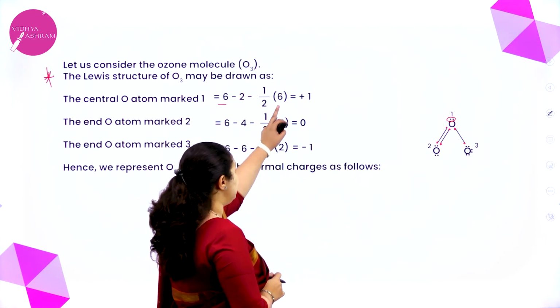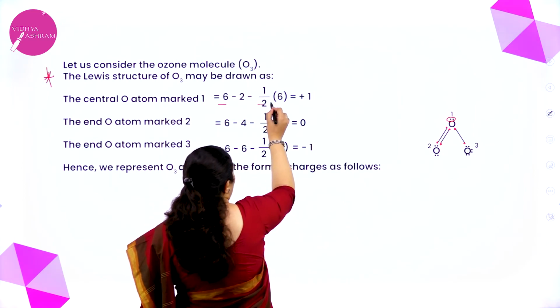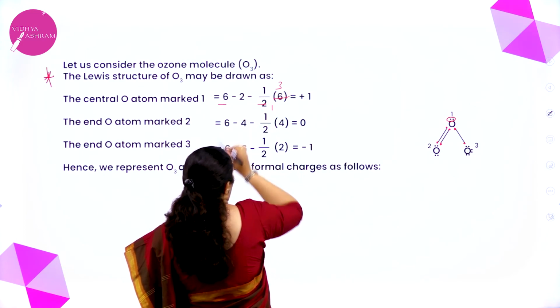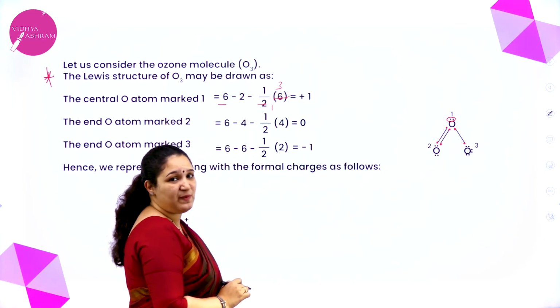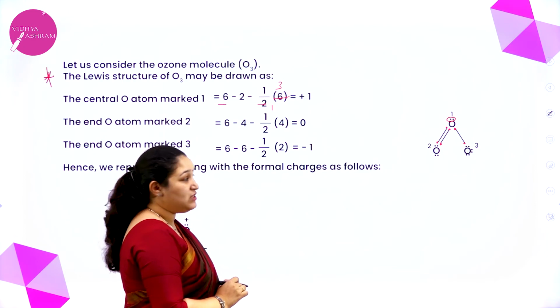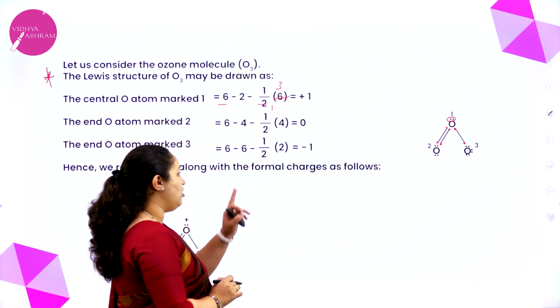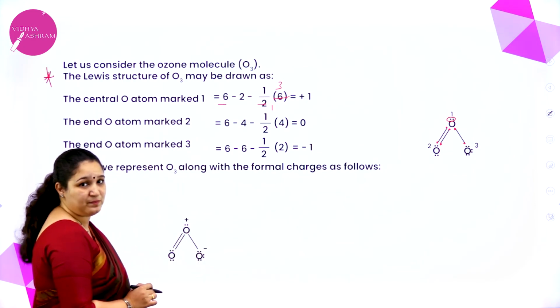So you have 6 electrons here. 6 minus 3, minus 2 is minus 5, 6 minus 5 is 1. So the charge on the first oxygen atom is plus 1.